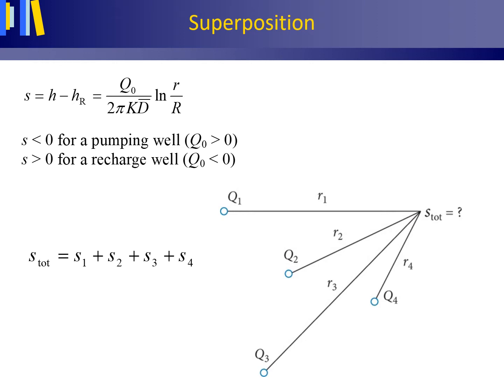There is no regional groundwater flow. The piezometer measures the hydraulic head as influenced by all 4 pumping wells. The principle of superposition applies, that is, the total drawdown, S total in meters, at any location within the circles of influence of the wells can be calculated as the sum of the drawdowns of each well. Thus, S total equals S1 plus S2 plus S3 plus S4.